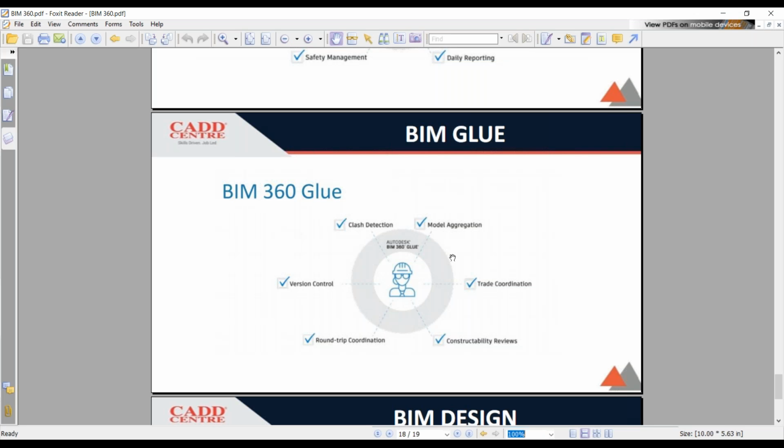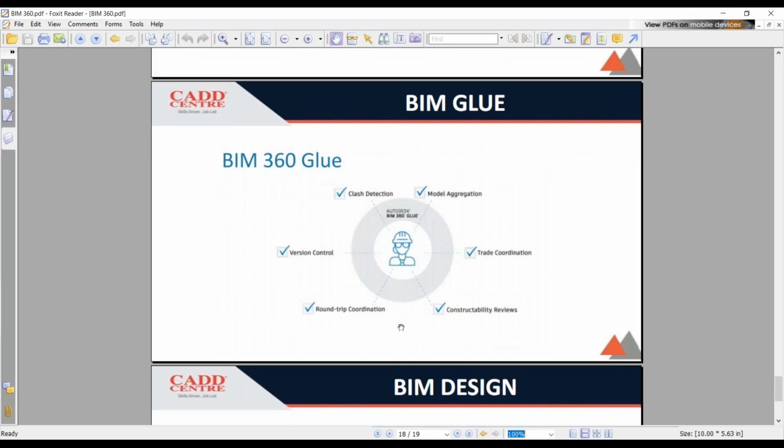The desktop application is also available, or you can use it online itself. And whenever it goes to BIM 360 Glue, we can go for the clash detection, the model aggregation, the traits, the constructability reviews, the version control, and everything can be coordinated and checked.